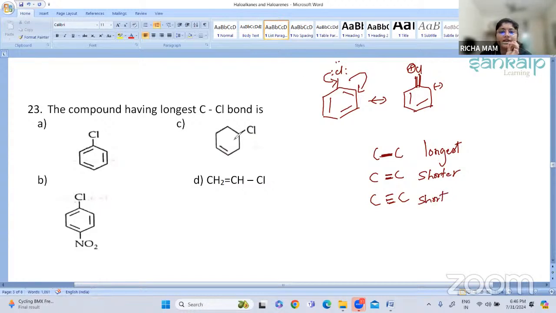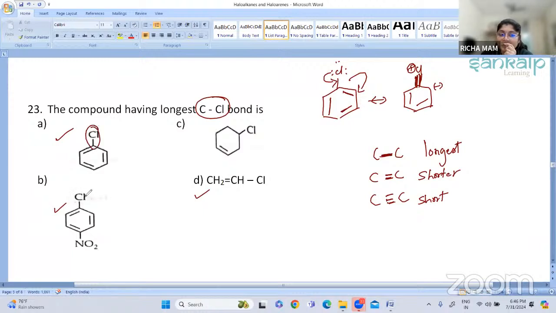Okay, so now when we are comparing the options A, B, and D, what you can see is that due to the presence of the double bond, it is undergoing partial double bond character. Because of that, what they have asked is which is the longest bond, the longest bond among these. So what are we interested in?